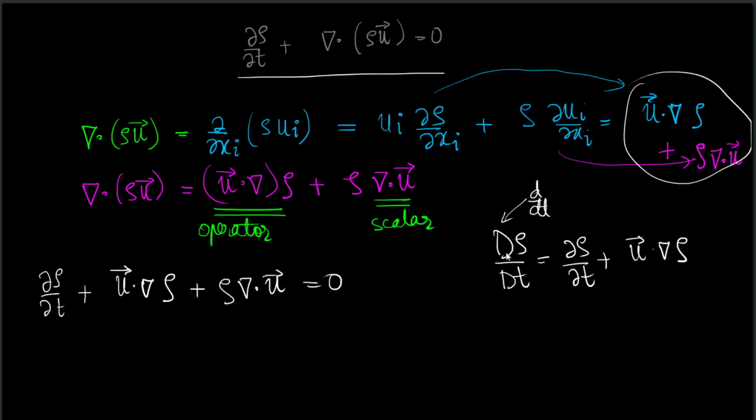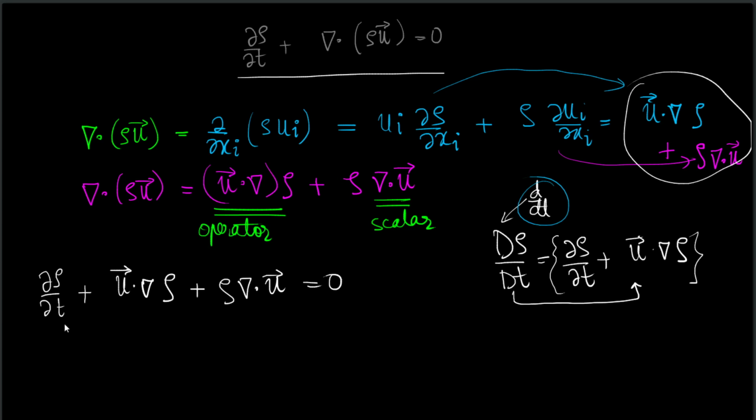Capital D we are writing to tell the reader that it's a material Lagrangian derivative, it's a material derivative. Essentially it's a Lagrangian derivative, and the relationship between a Lagrangian and an Eulerian derivative is this. I can very well write it as d, but it's just to tell that we are working in an Eulerian frame and this Lagrangian derivative is related to the Eulerian derivative like this. In certain books you may find this, but don't worry.